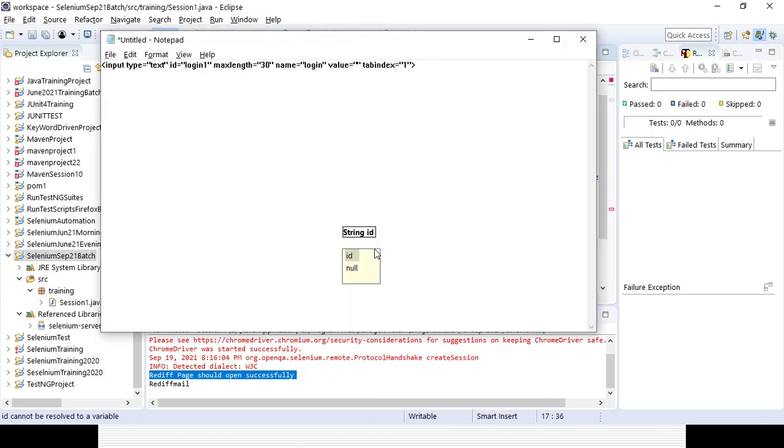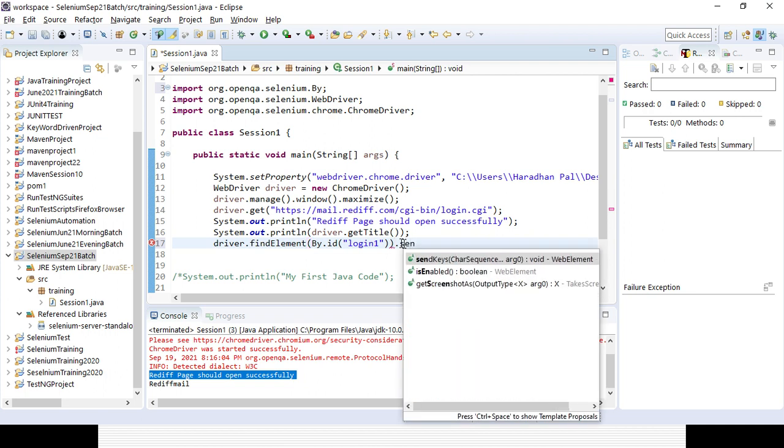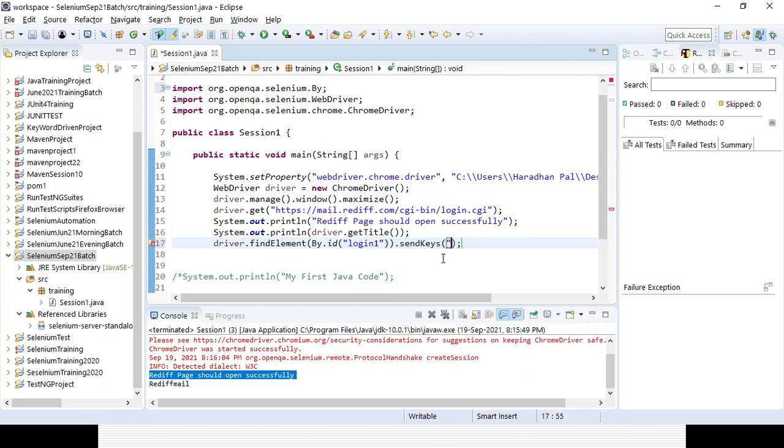It's a web edit field, so definitely you can type something, right? You need to use sendKeys. Suppose I want to send keys Hardhan. Similarly, the password field, you can enter something.